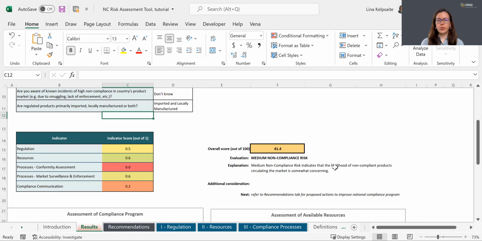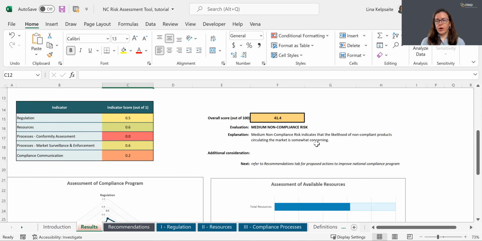The tool also provides the overall score, which varies between 0 and 100 with the same corresponding cell color. The overall score is calculated based on the assigned weights for each individual indicator and the indicator scores.